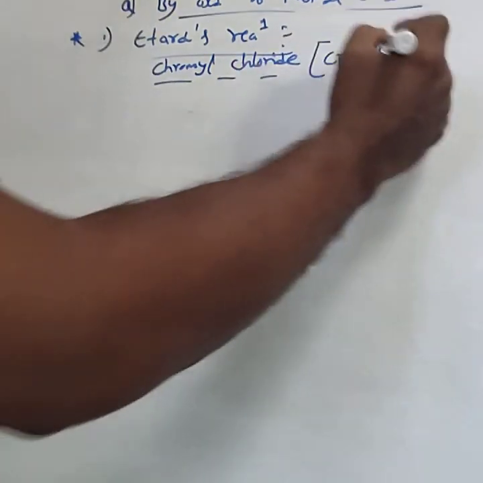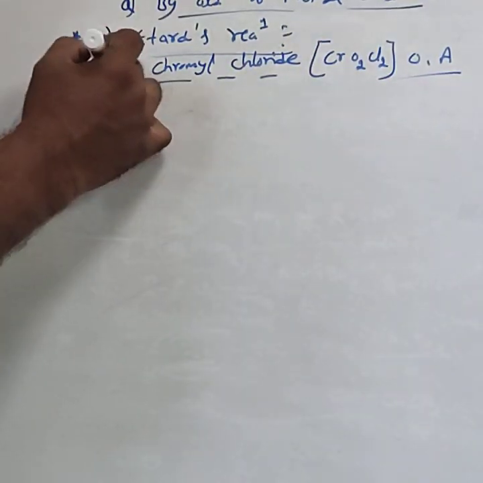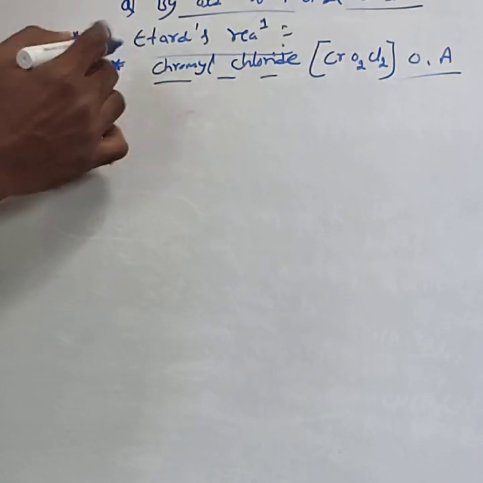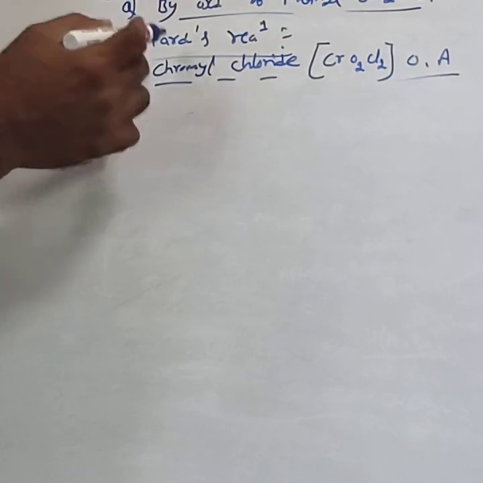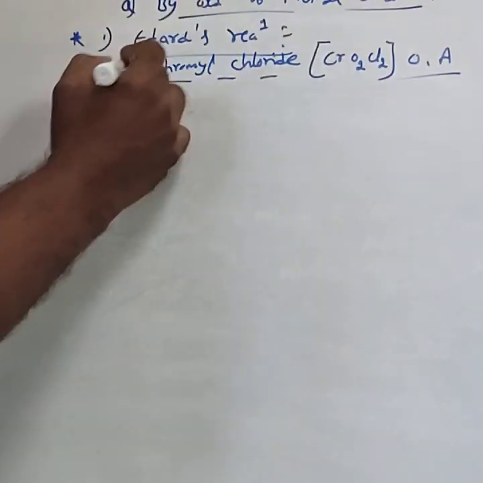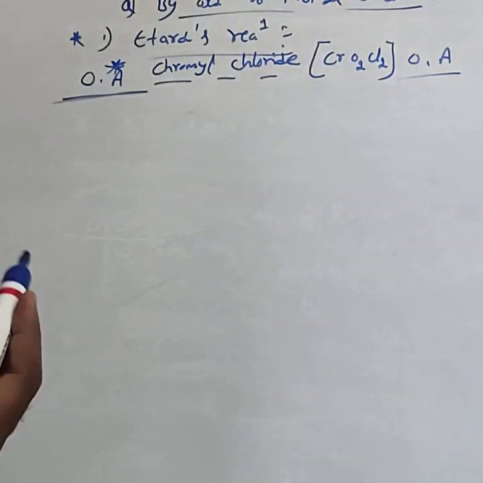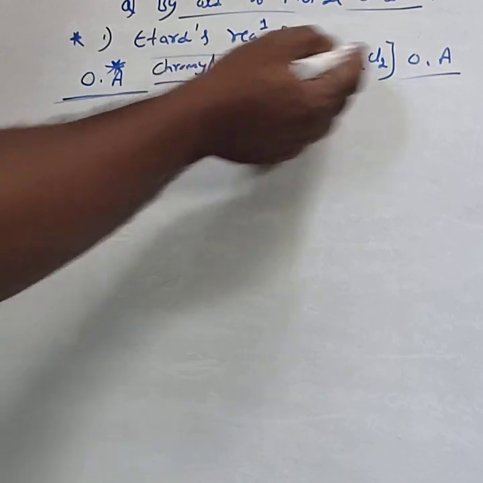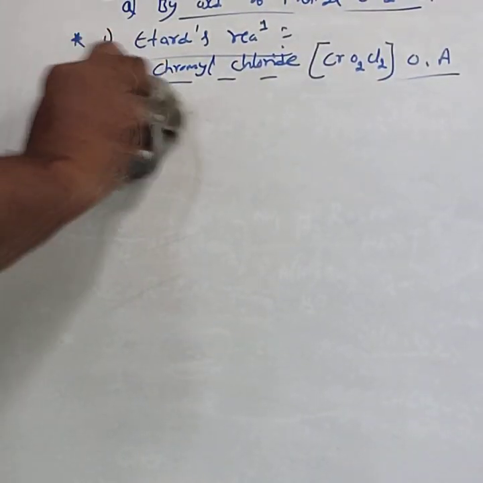In majority of annual papers, they ask to name the oxidizing agent used in Etard's reaction. Chromyl chloride is used as the oxidizing agent. This is a 1 mark compulsory question.